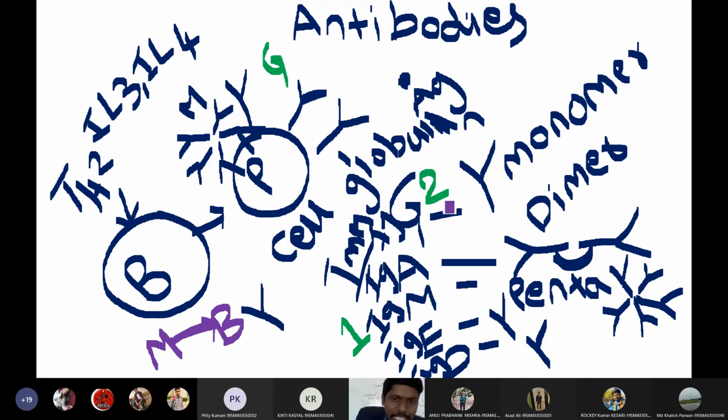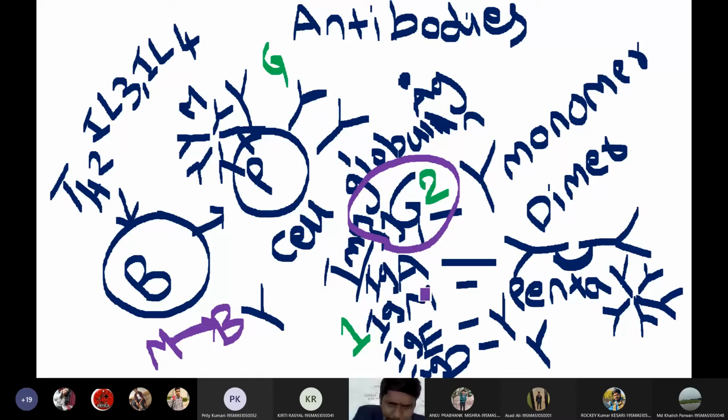Those antibodies are IgG antibodies. So IgG antibodies can cross the placenta and give protection to the developing baby. Also, IgG are one of the most stabilized and better antibodies at killing pathogens. So IgG can kill all types of pathogens. So this is the function of IgG. Is this clear for everyone? Yes, sir. IgG will cross the placental barrier and give protection to the baby. So that is the major function of IgG antibodies.